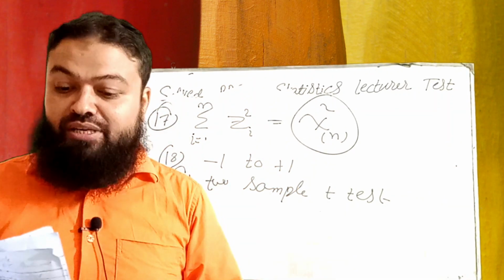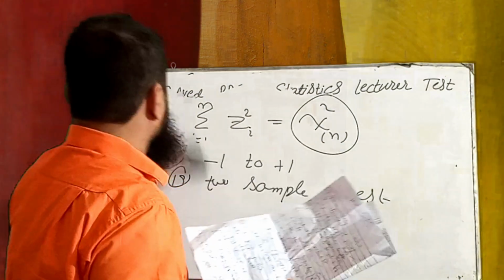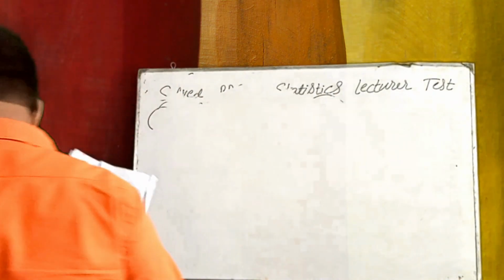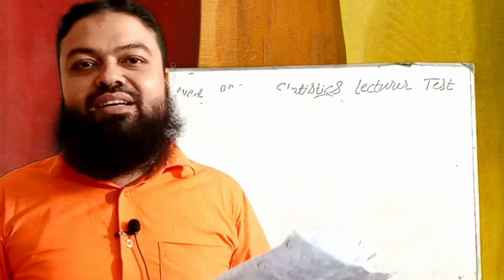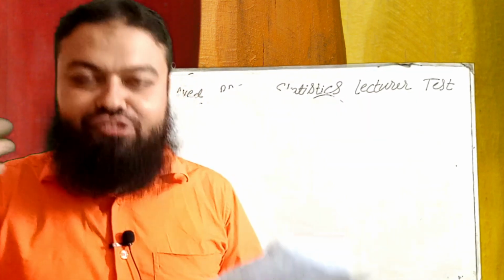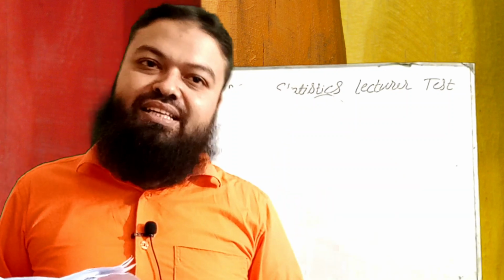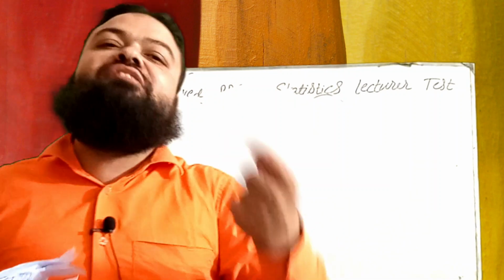Number next is 21, mutually exclusive events. There are two events. For example, if I toss a coin, head is an event, tail is also an event. If the result is head, and if I toss another time, it is tail.